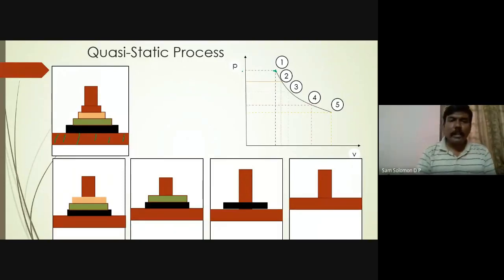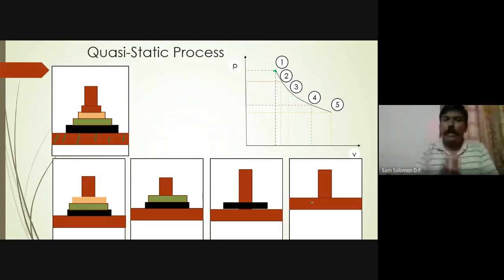What I do is I first remove the first weight. When I remove the first weight, the piston will move slightly up. Then I remove the second weight, and the piston has moved further up. Then I remove this green weight also, and it has moved up. Then I remove the black weight and it has come to its final state.